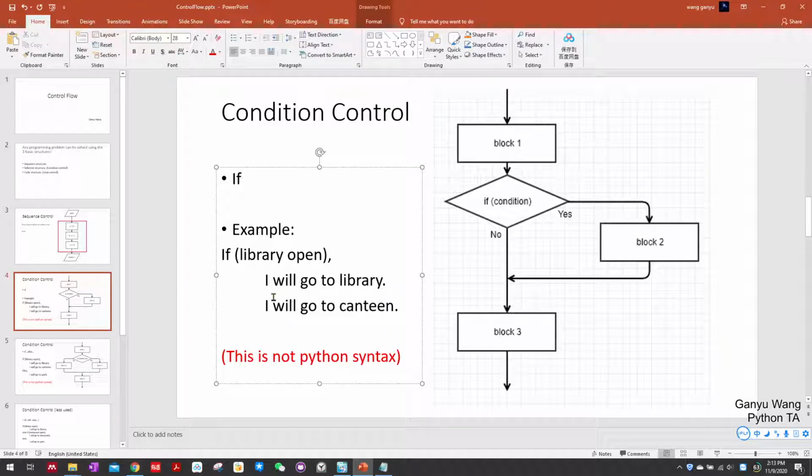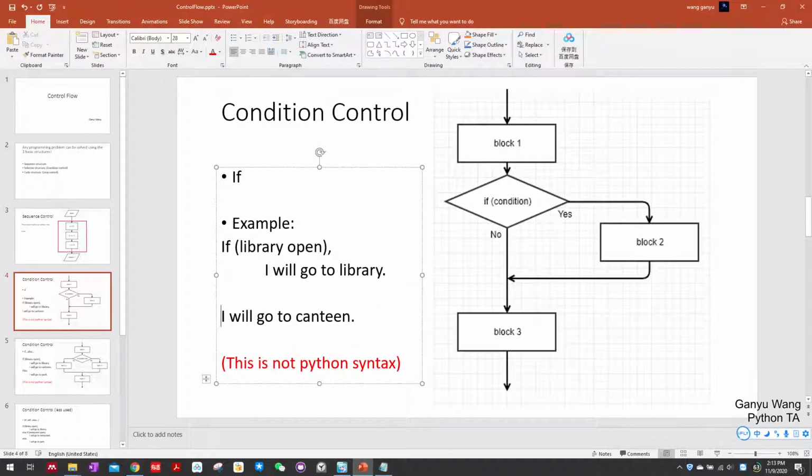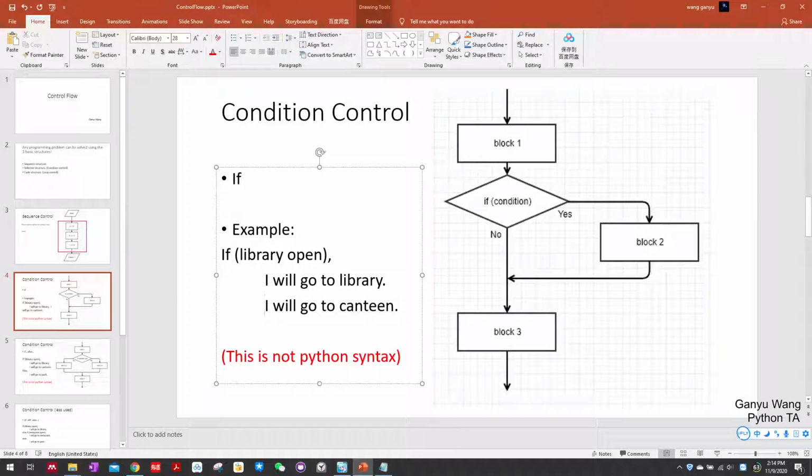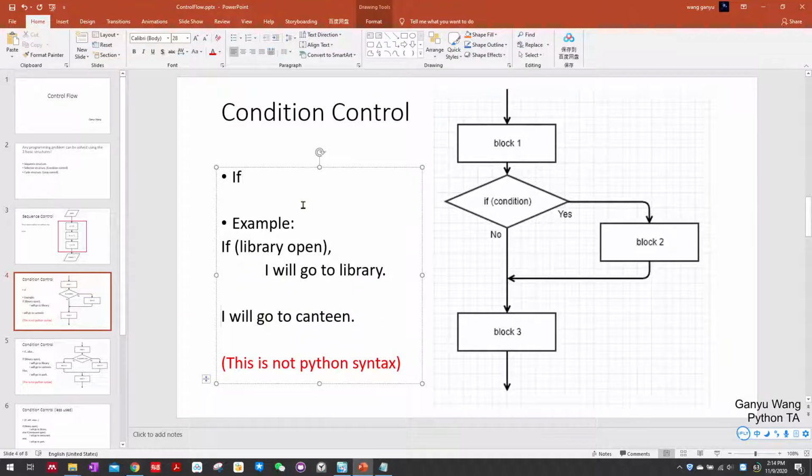And how do we represent a block in Python? We use indent. If we use the same number of indents, these two lines will be in one block. That's why I have one indent here and one indent here. If you do not have one indent here, this line will not be affiliated to if. At first, those two lines are both affiliated to if. But if you ignore this indent here,